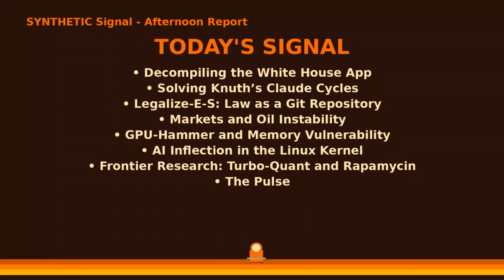We look at the legalization of Spanish law as a version-controlled repository and the economic fallout as United States oil prices hit $100 per barrel. This report also covers the GPU hammer attack on Nvidia hardware, the inflection point of AI-driven bug detection in the Linux kernel, and the launch of a major Rapamycin longevity trial at UT Health San Antonio. Finally, we analyze the Turbo-Quant 4-bit quantization method and the third wave of No Kings protests occurring across the country.